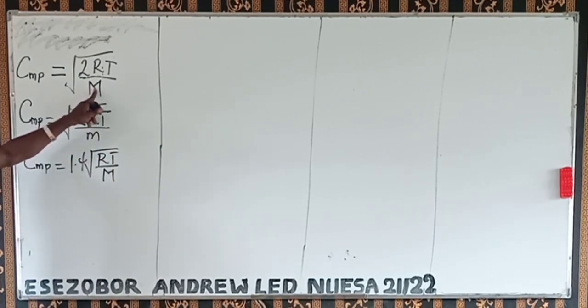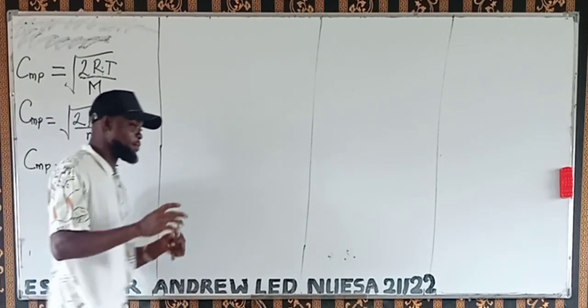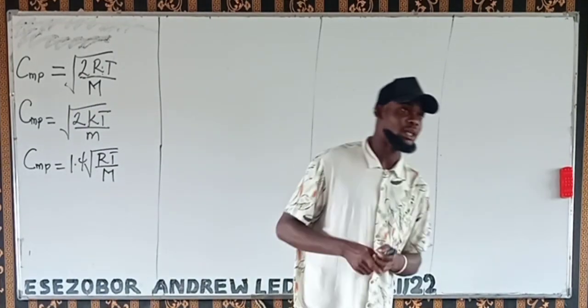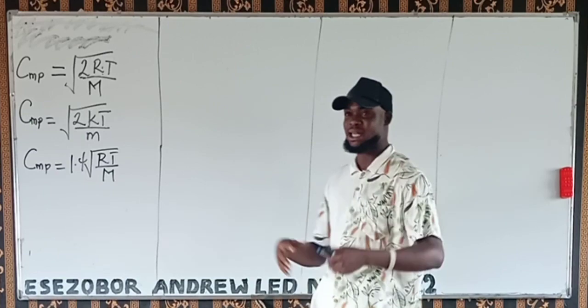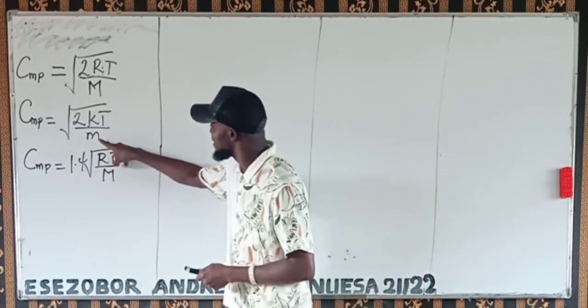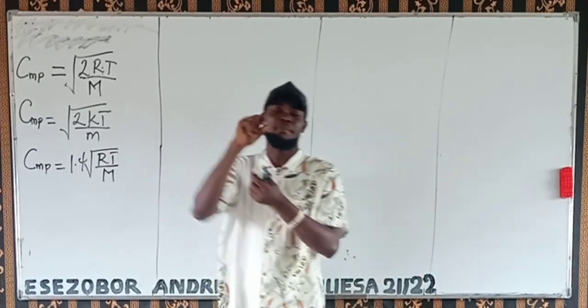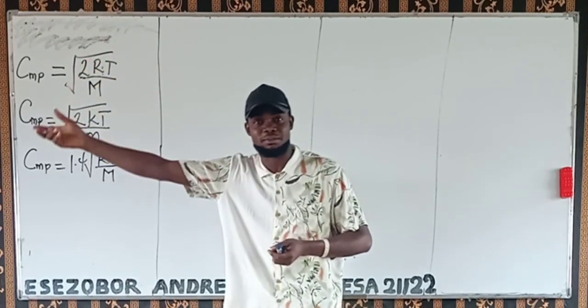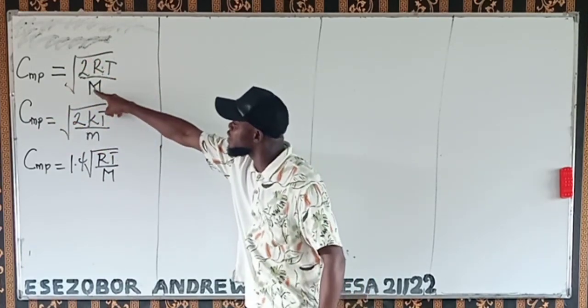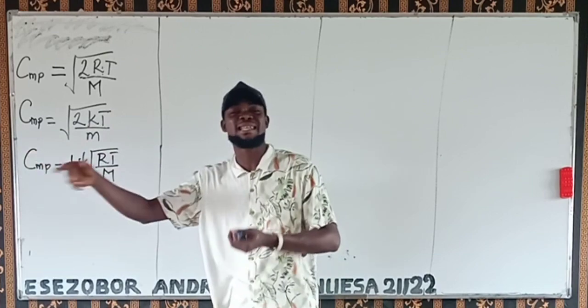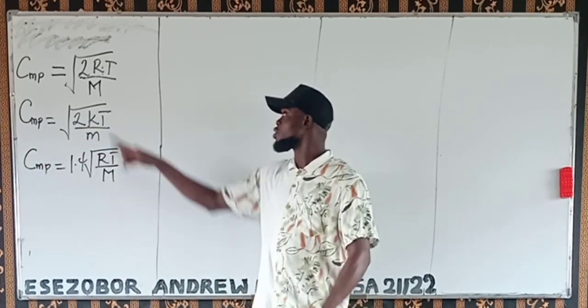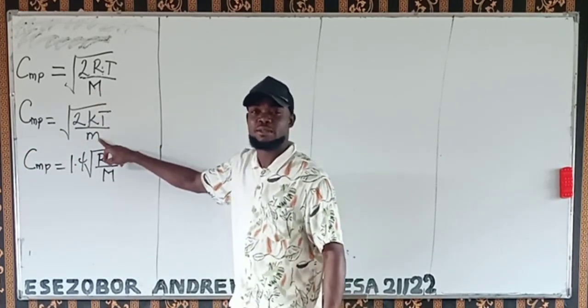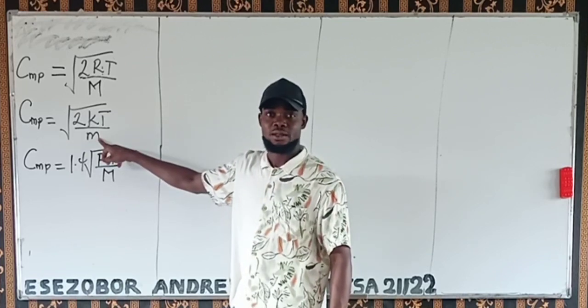Now, what's the meaning of capital letter M, and what's the meaning of small letter m? Remember, we have what we call the mass of a body. Mass is the quantity of matter a body has. This small letter m is mass in grams or kilograms, while this capital letter M is called molar mass in grams per mole. So this is molar mass, while this one is just mass. Take note of that.